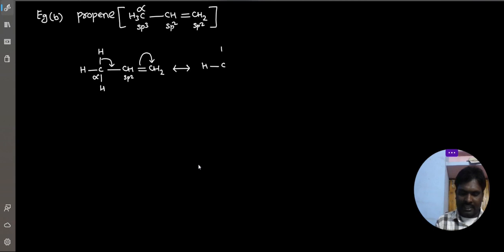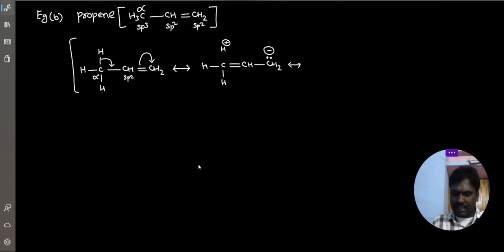Now the second hydrogen, if it participates in hyperconjugation, then this resonance structure is formed.